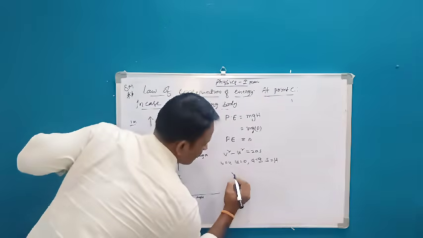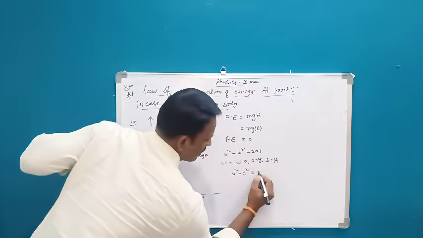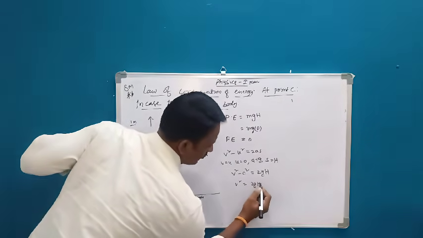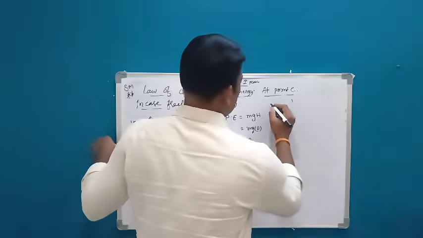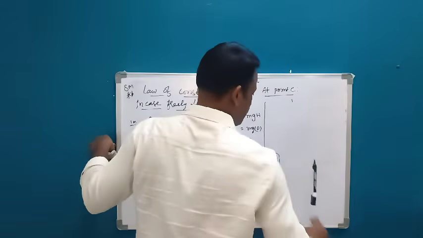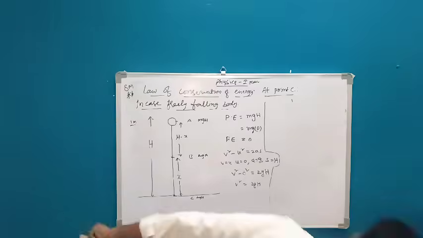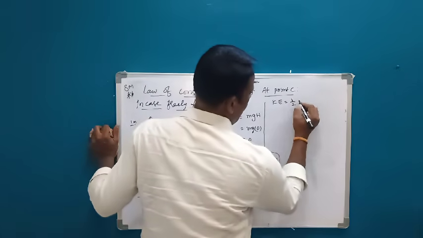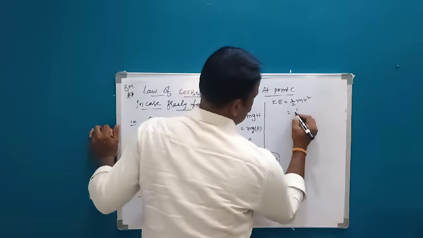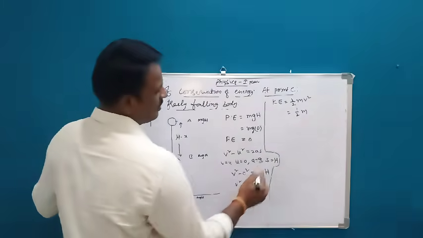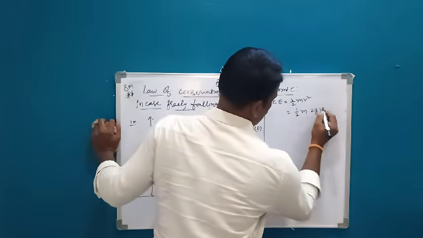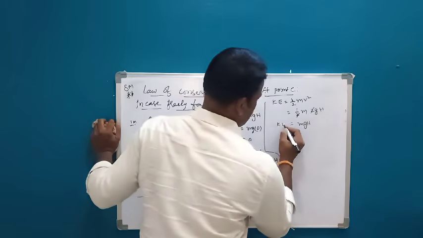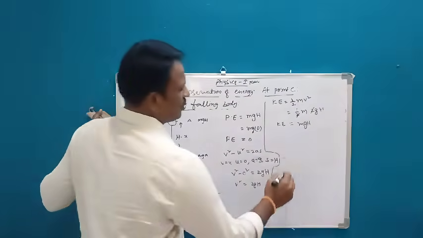Now substitute all these things. V square minus 0 square is equals to 2gH. Therefore, V square is equals to 2gH. Okay, substitute it in the kinetic energy formula. So, KE is equals to half m V square. So, half m times 2gH. So 2 gets cancelled, you will get mgh. This is kinetic energy.